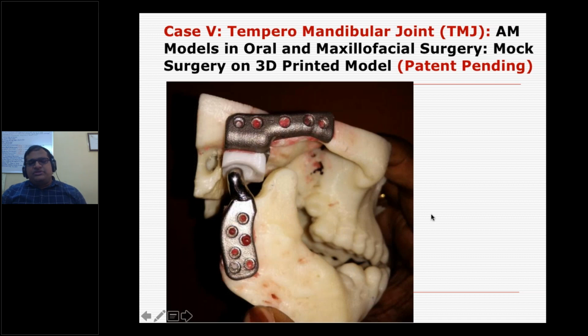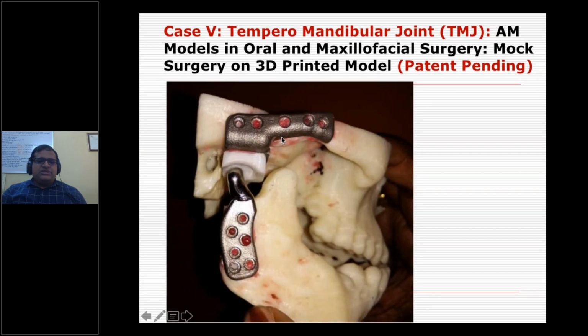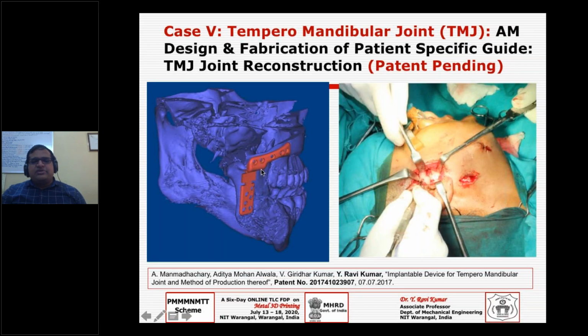So we need to fix this implant inside, and of course, as I already mentioned, you have some holes here. So they won't just use the drill bits like that. We have designed a guide for them, so by just holding that guide, they can drill the holes on the bone, on the lower jaw as well as the upper jaw.